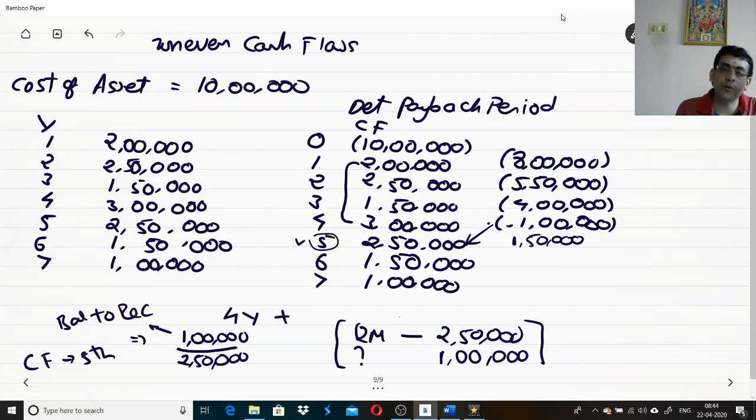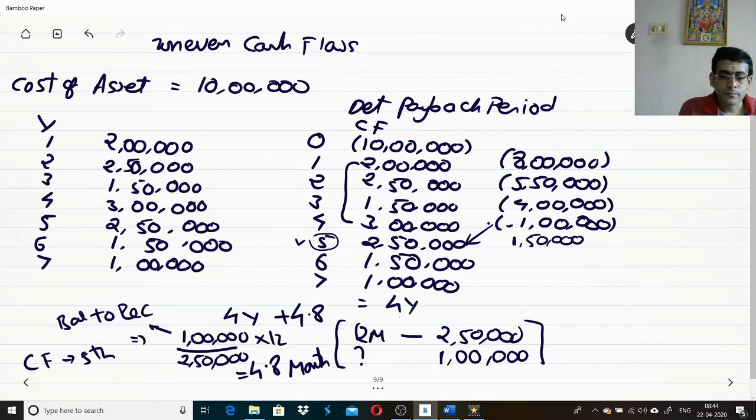That is the reason what we are doing. In 12 months you are getting 2,50,000. This 1 lakh will be recovered in how many months? So ultimately into 12 if I do, I'll be getting my payback period in months. So 1 lakh divided by 2,50,000 gives you 0.4 into 12, that gives you 4.8. So what is the meaning of this? 4.8 months.